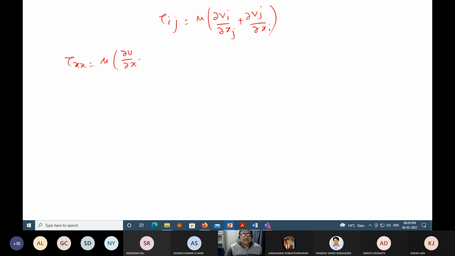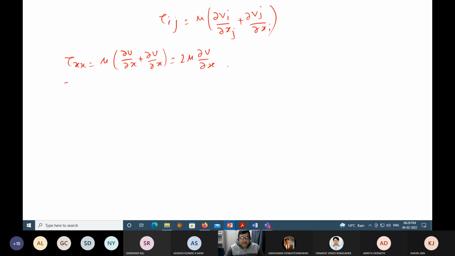So what am I saying? That tau ij, I just shorten the notation, is mu into del Vi by del Xj plus del Vj by del Xi, right? So what is tau xx? Mu into del U del X plus del U del X, right? So that gives me 2 mu del U del X.